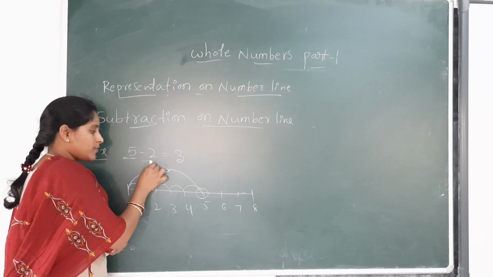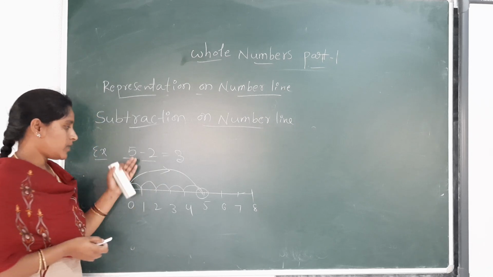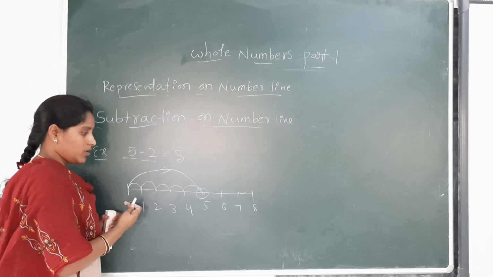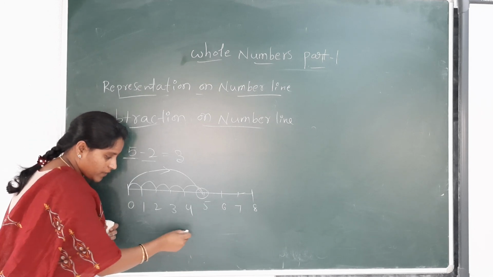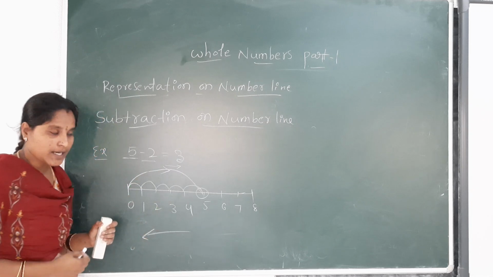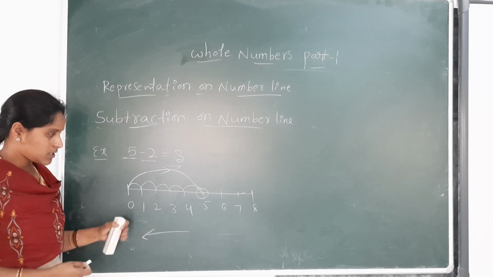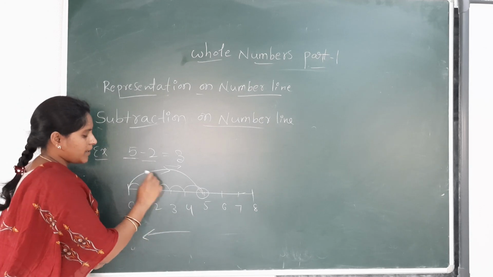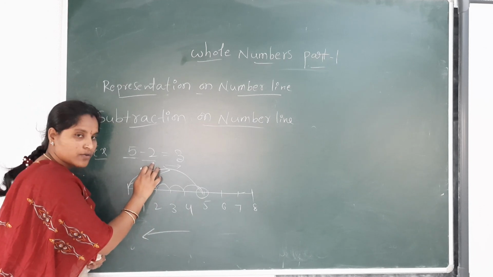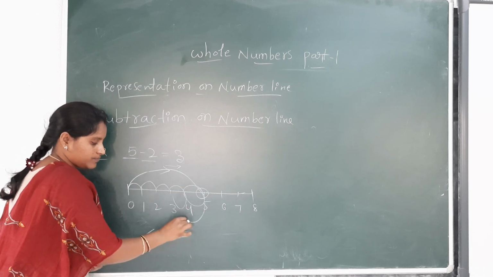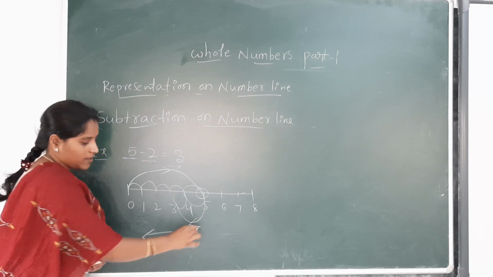Next, how many positions are we subtracting from 5? 2 positions. Subtraction means moving towards the left side. Addition means moving towards the right side. Subtraction means moving towards the left side. Minus 2. How many positions do we have to subtract here? 2 positions: 1, 2. We are moving towards the left side.